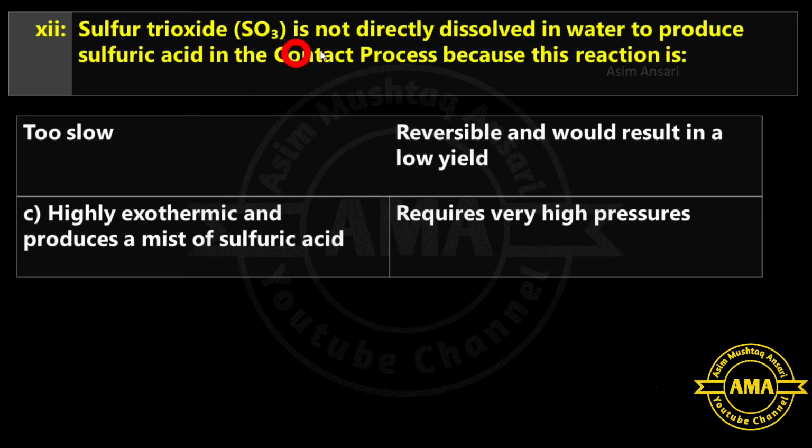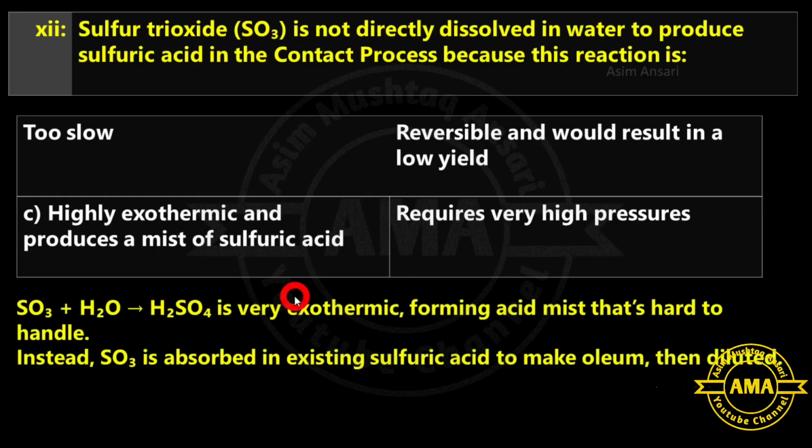Next is, sulfur trioxide is not directly dissolved in water to produce sulfuric acid in the contact process because this reaction is too slow, reversible and would result in low yield; or highly exothermic and produces a mist of sulfuric acid; and fourth one is, requires very high pressure. There, when SO3 reacts with water, H₂SO₄ is formed.